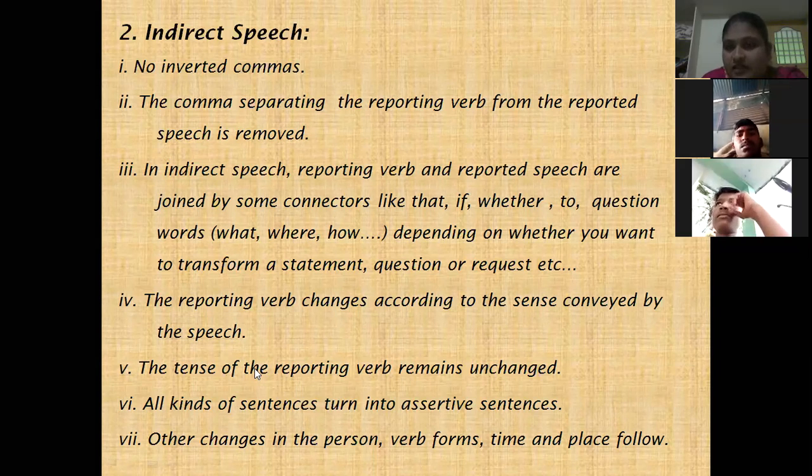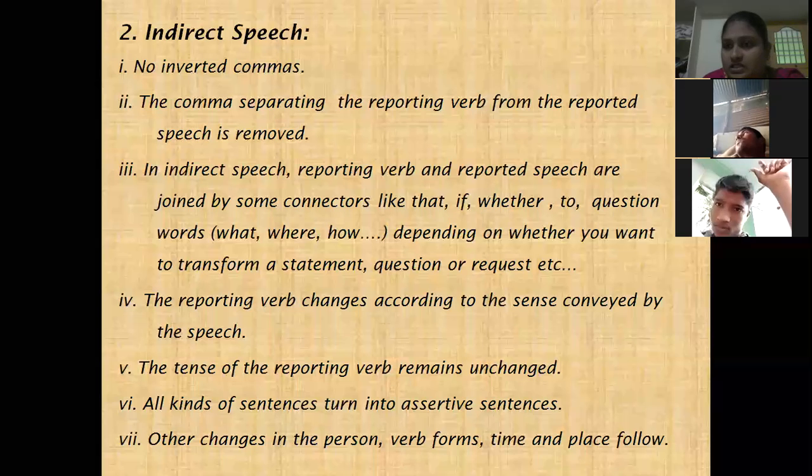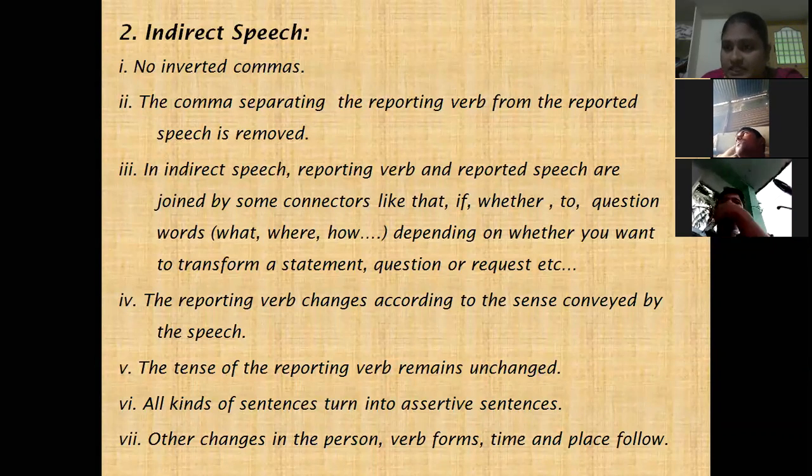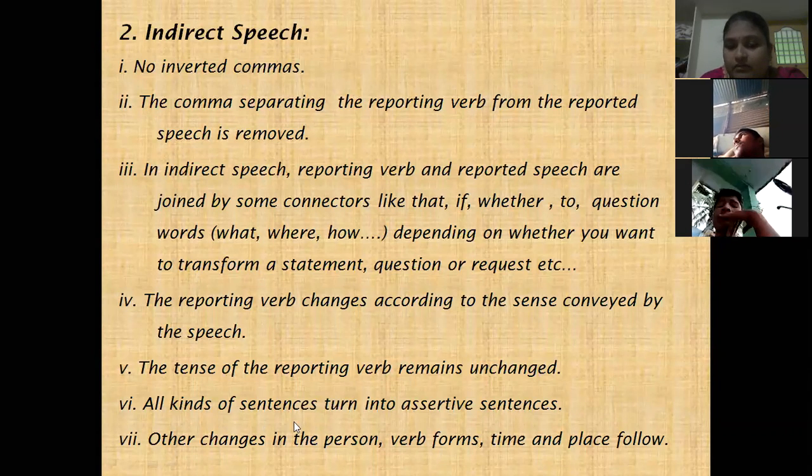Next, tense. All kinds of sentences turn into assertive sentence. Within the quotation, it may be a question, it may be a request, it may be an order, it may be a statement, whatever it may be, all sentences change to assertive sentence. And next, the last point, there will be a few changes in time, place, tense